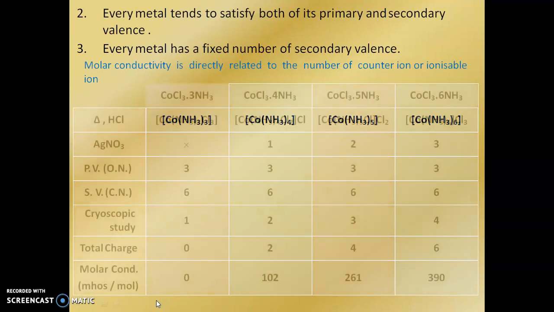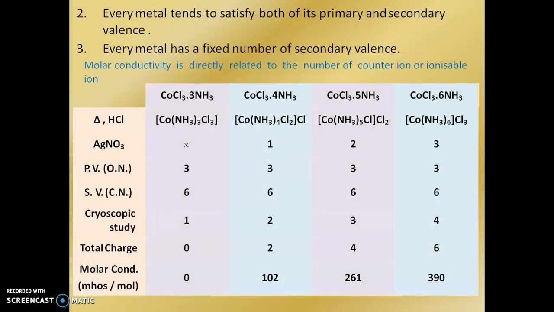Next, every metal tends to satisfy both its primary and secondary valency, and every metal has a fixed number of secondary valencies. These two postulates we are going to see with the help of a table. In that table, there is a series of cobalt chloride complexes, which are reacted with HCl and then with silver nitrate. In this complex you see that 6 ligands of ammonia and 3 chlorides are present.